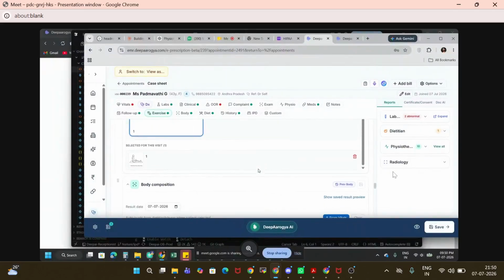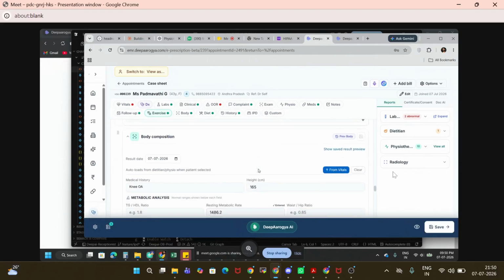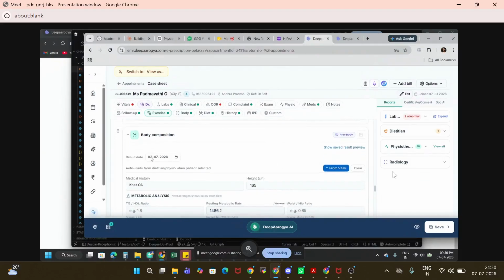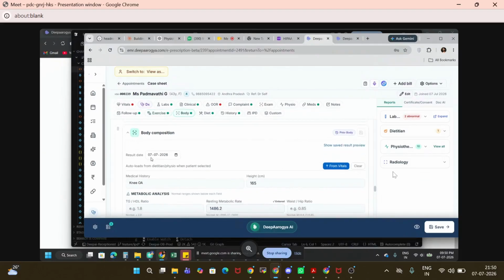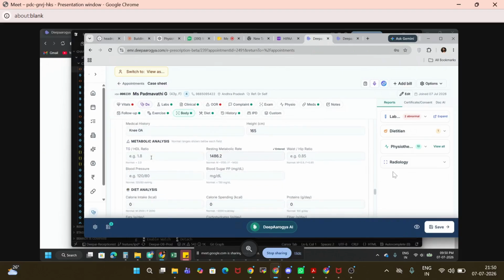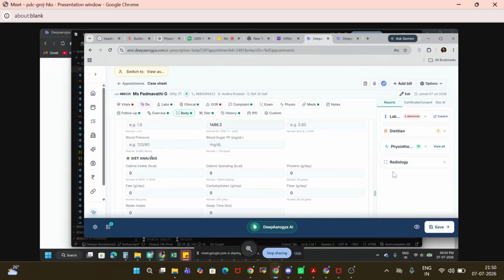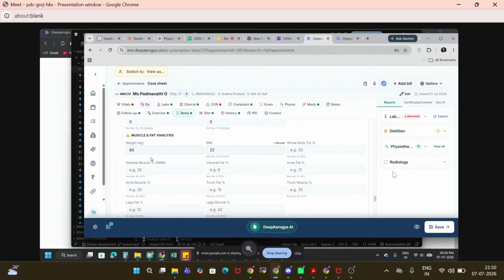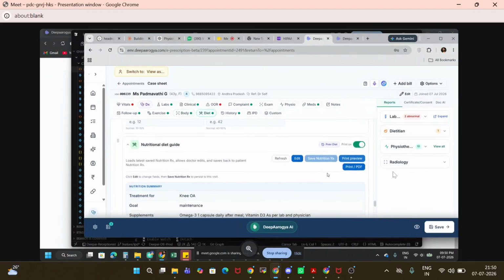So this is the one feature we have given. Again, another feature we have is body composition. Body composition analysis is basically useful when we have to do any surgery, right? Because we need to know what their calories are, right? And based upon the nutrition and diet, they are going to cure from the disease, right? So body composition analysis is also very helpful.